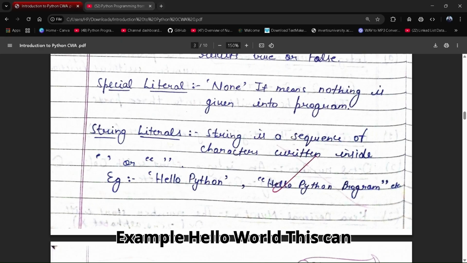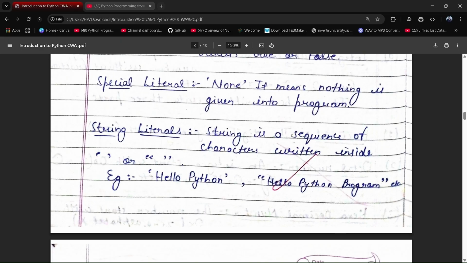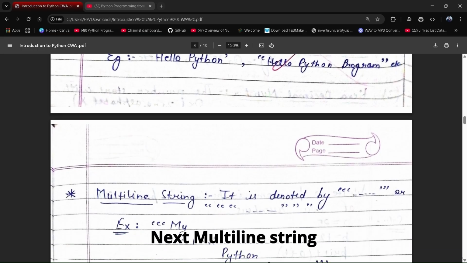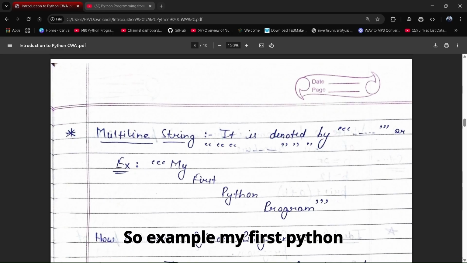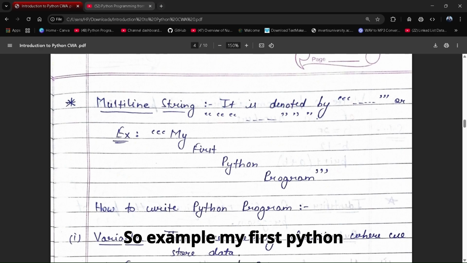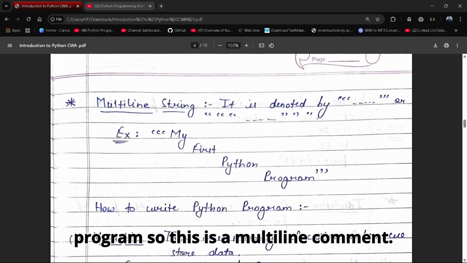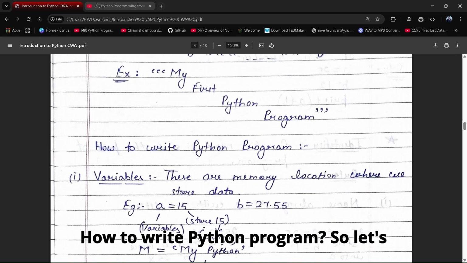Example, hello world. This can also be written as this. Next, multi-line string. It is denoted by triple inverted commas or like this. So, example, my first Python program. So this is a multi-line comment.